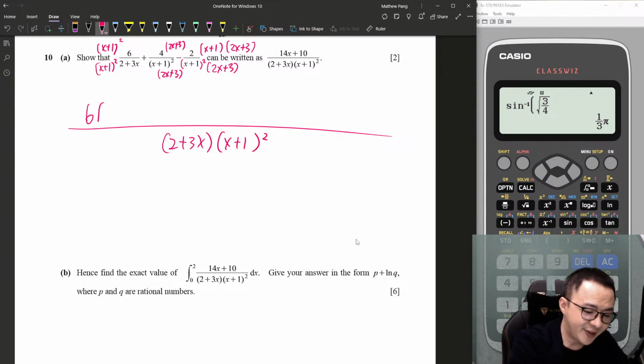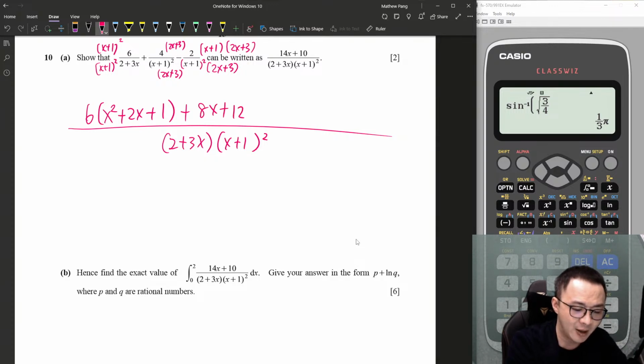So on top I have 6. This x plus 1 squared, let me expand it: x squared plus 2x plus 1, plus this 4 I multiply it, 4x plus 12. This is 2 plus 3x. What am I writing? Not 2x plus 3, it's 2 plus 3x.